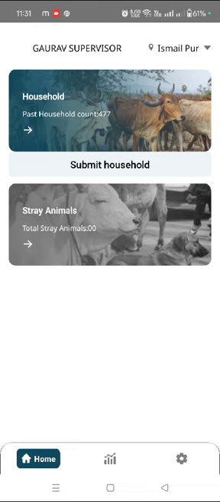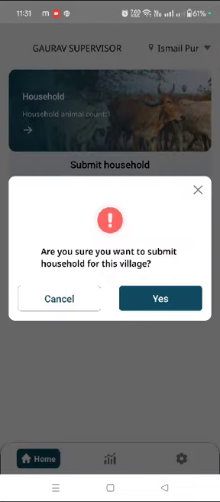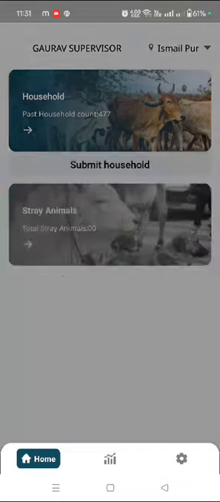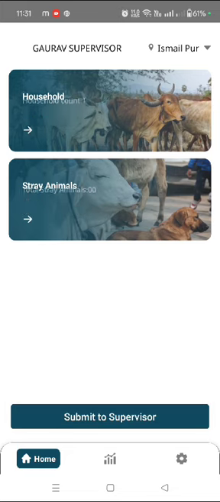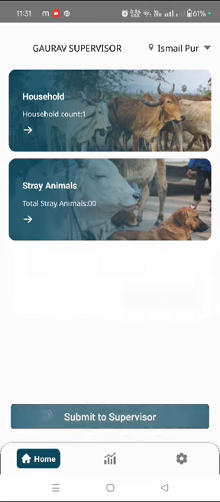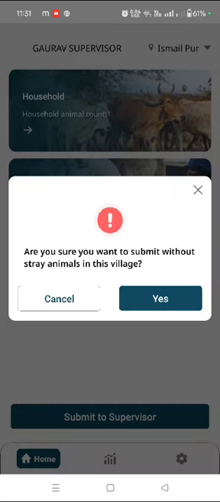We can submit household to proceed with the stray animals, and if not, we can just move to another village for the work. I said submit household. I get an option to select. I said yes. Now you can see the submit to supervisor option is visible. In some cases there are no stray animals there. We can just directly submit it to the supervisor. We can click submit to the supervisor.